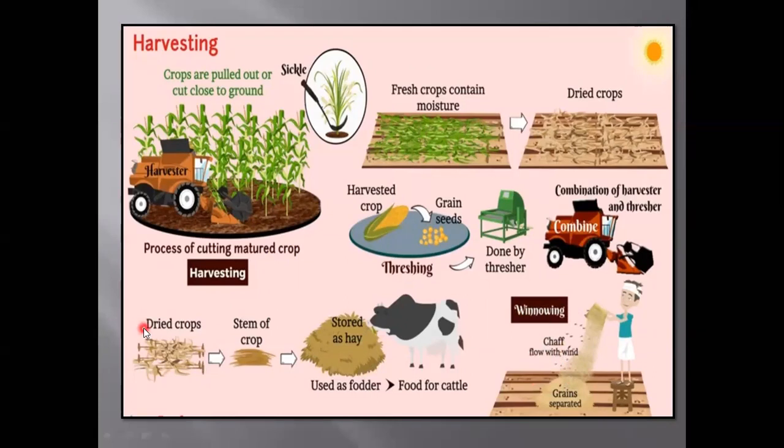So this is dried crop, the stem of crops. We can cut this crop into small pieces, and that will be used for animals. Winnowing is another method, which we were using earlier. Chaff and grains can be separated. The chaff we can give to the animals, and the grains we can store for sale.